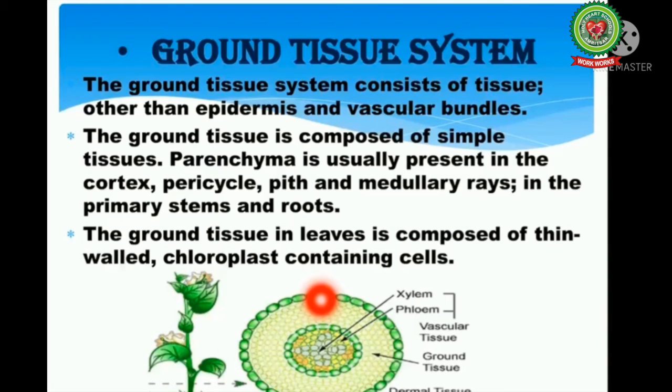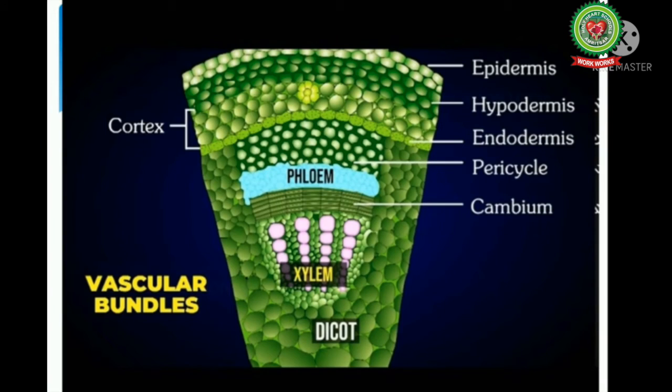However, in monocotyledonous stem, where vascular bundles are scattered, there is no such distinction in the ground tissue system. The fundamental tissue system can be distinguished into following regions: cortex, pericycle, pith, and medullary rays. Cortex. The ground tissue in the extrastellar region is known as cortex.